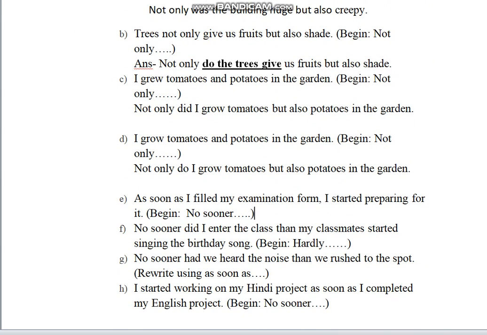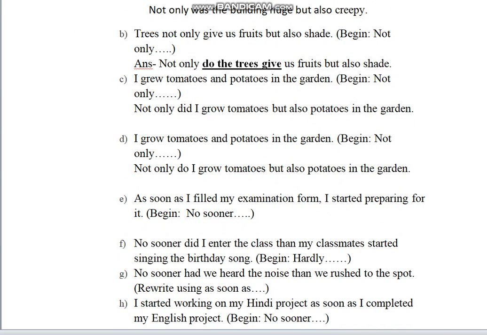Next sentence is, as soon as I filled my examination form, I started preparing for it. You have to begin with no sooner. Two actions are being talked about. I filled my examination form.